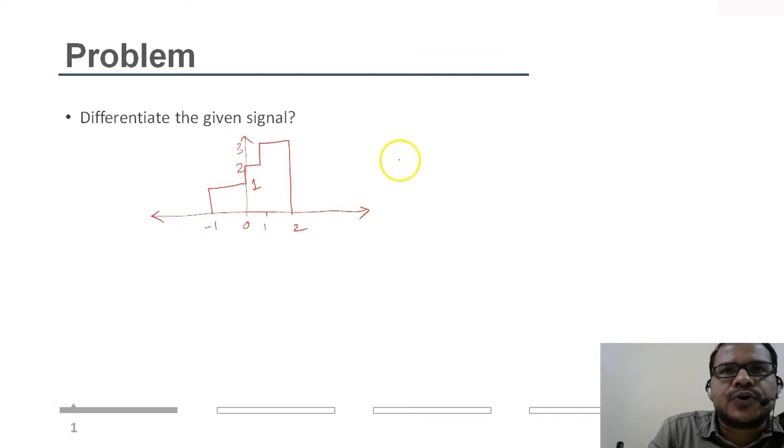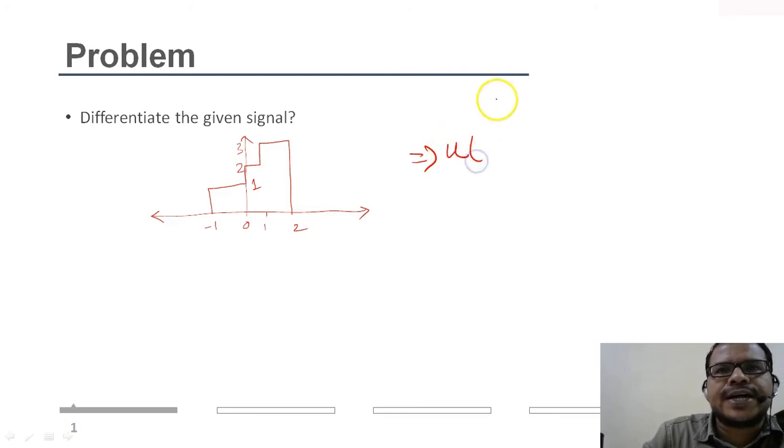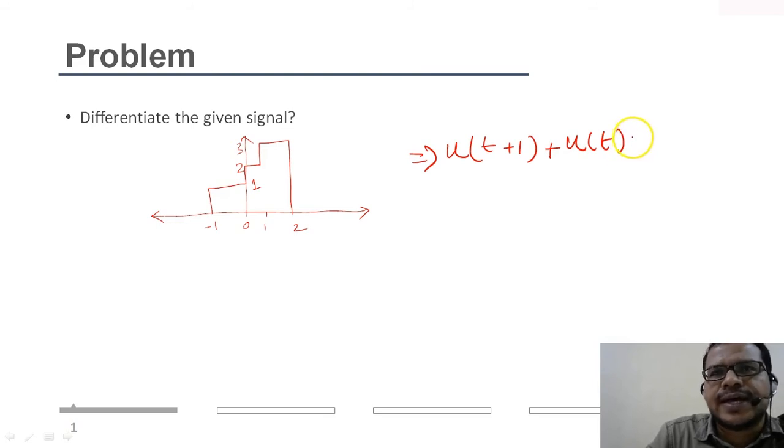Again, now let's see how to represent this one. First you have to define the signal in terms of steps, and you see at what instances the signal makes changes: at minus 1, 0, 1 and 2. So the steps will be, we'll start with t not equal to minus 1, that is u of t plus 1, plus u of t, because the amplitude goes on increasing. Again at t not equal to 1, it makes an amplitude change of 1, u of t minus 1, right? And at t not equal to 2, it becomes 0.